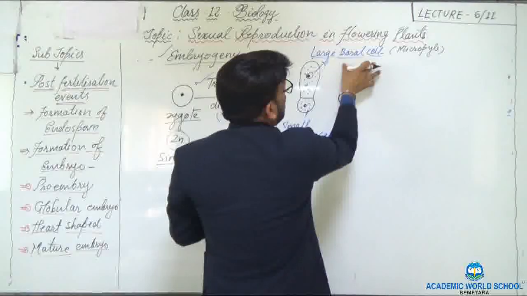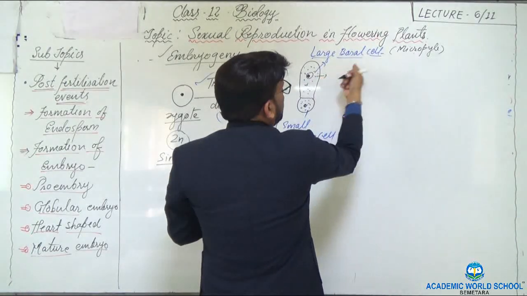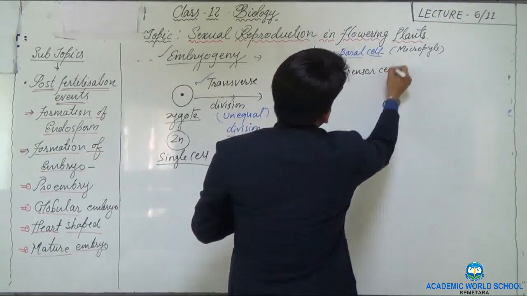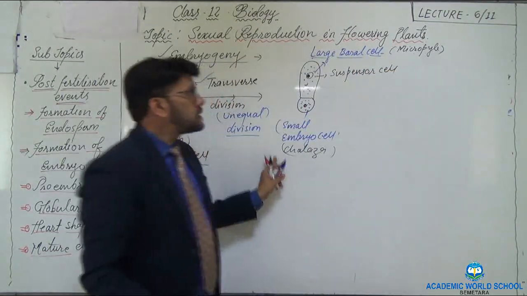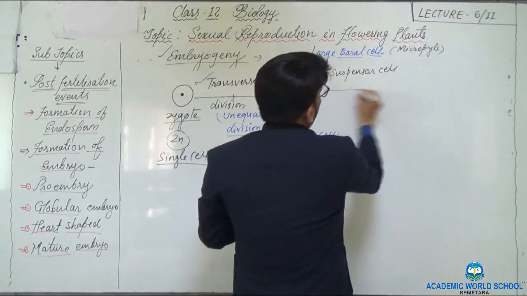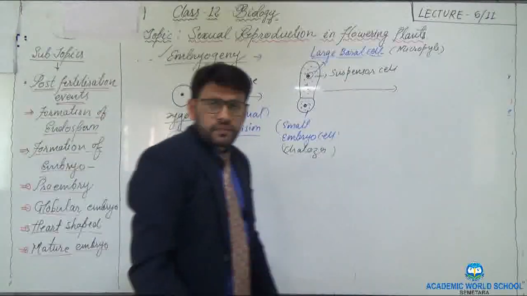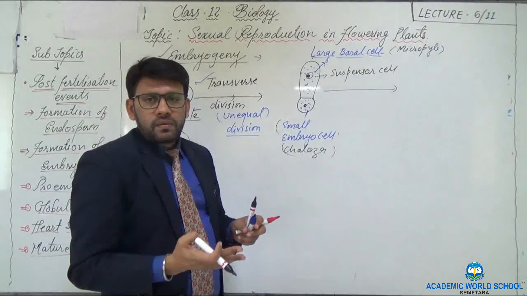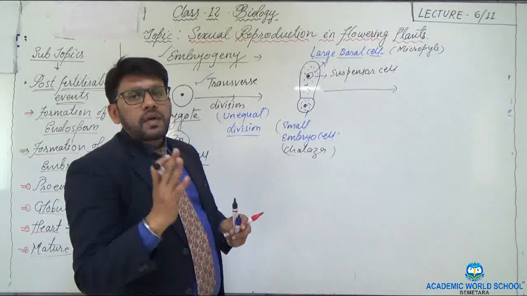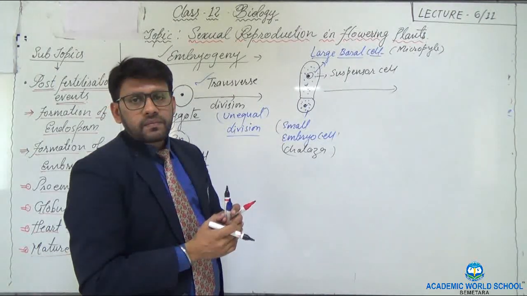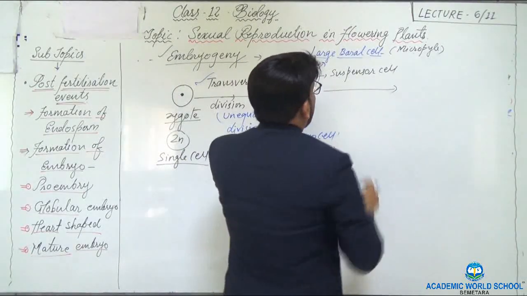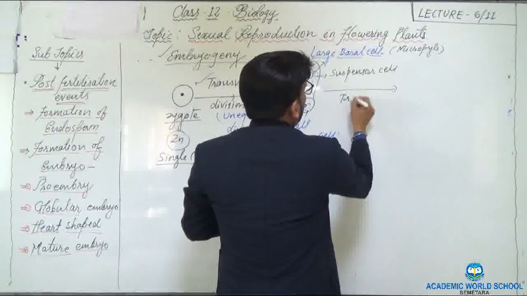Now this large basal cell is also called the suspensor cell. What is suspensor cell? This suspensor cell undergoes successive transverse division.